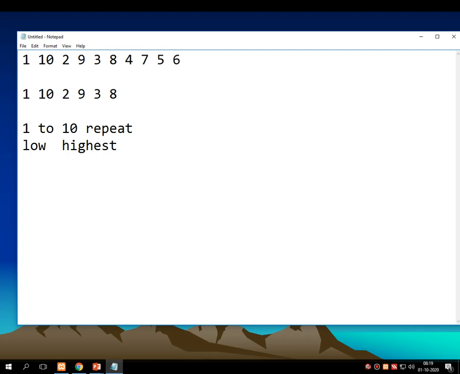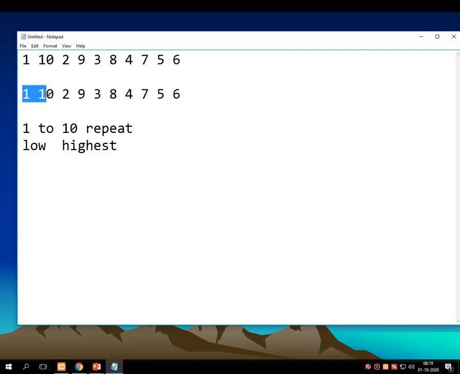Then again, the lowest value is 3, increment it by 1, which prints 4. The highest value is 8, decrement it by 1, which prints 7. Again repeat: the lowest value is 4, increment it by 1, and the highest value is 7, decrement it by 1, which prints 6.